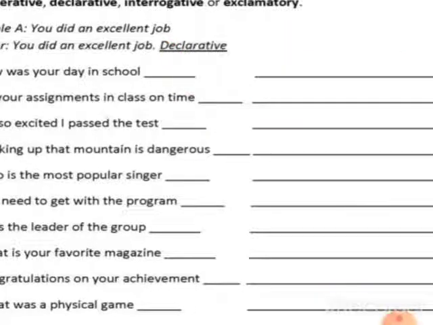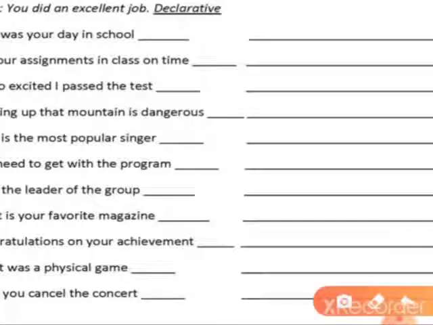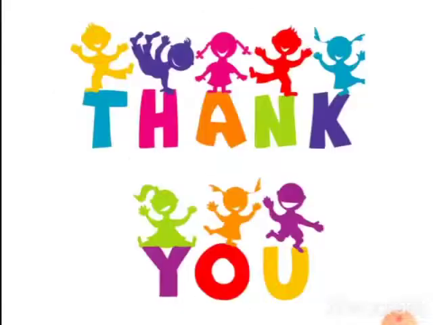Now the ninth one: congratulations on your achievement. This is a sudden feeling, so it is an exclamatory sentence. So you have to place an exclamation mark, and write exclamatory sentence. That's it. This lesson is over. Thank you.